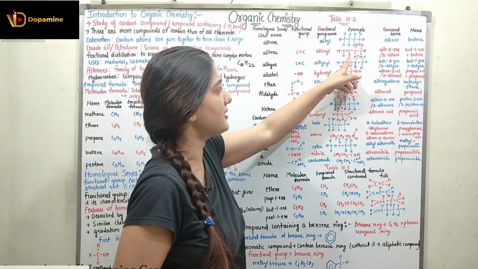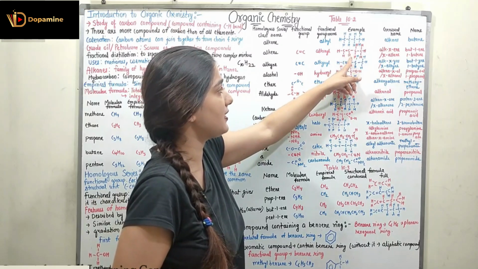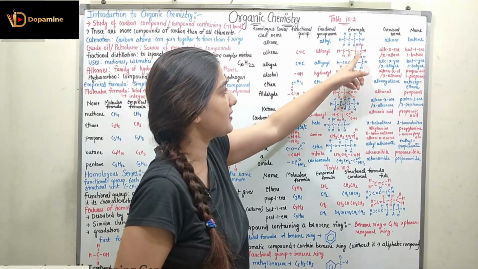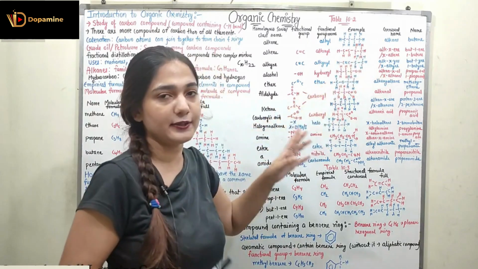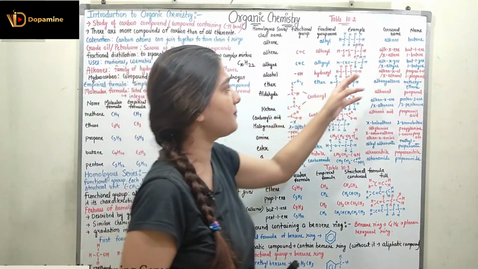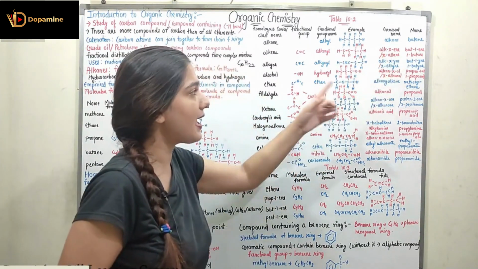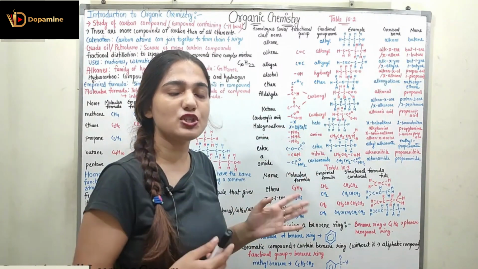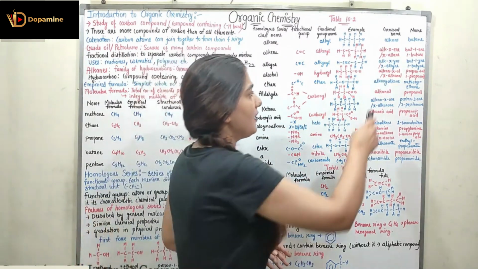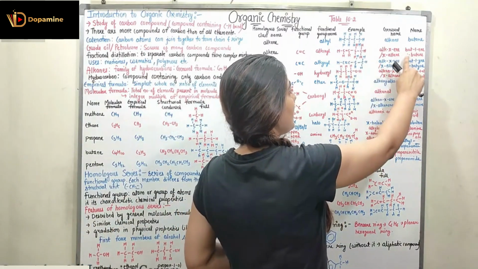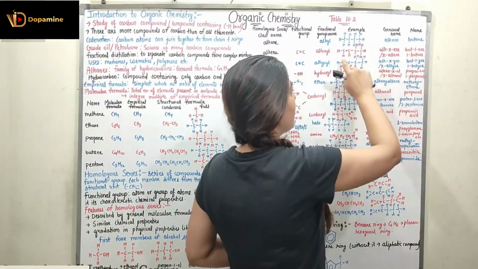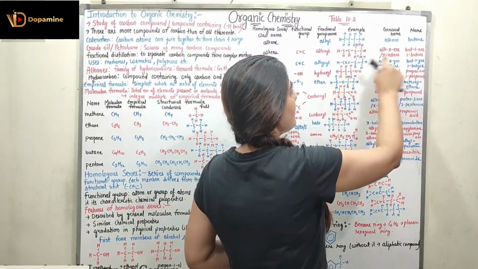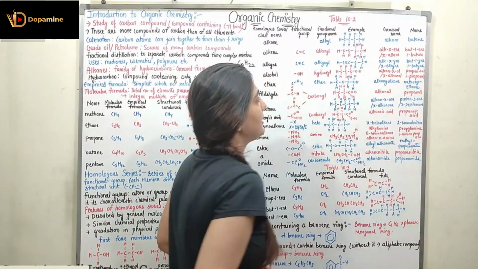Here we have a single hydrogen connected to this carbon. The next carbon is connected to 2 hydrogen and the next carbon connected to 3 hydrogen. We can represent it with the general name X-ene or X-alkene. X represents the position where we have the double bond, right? Here we have 4 carbons, so we are talking about but, and the double bond is present at the first location, so but-1-ene or 1-butene.